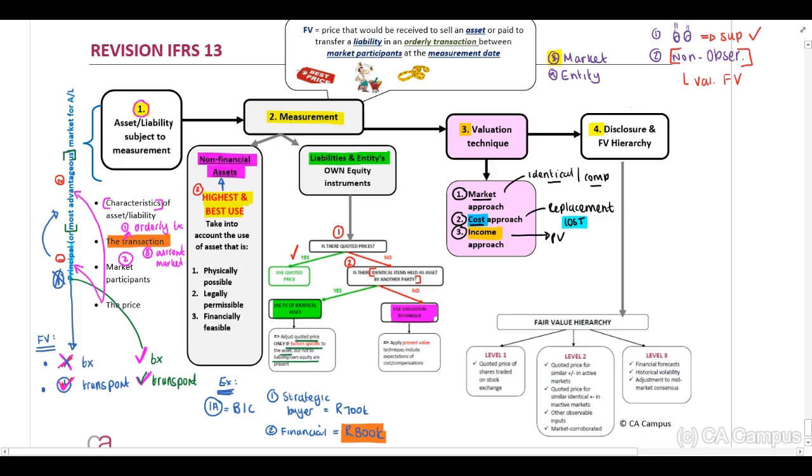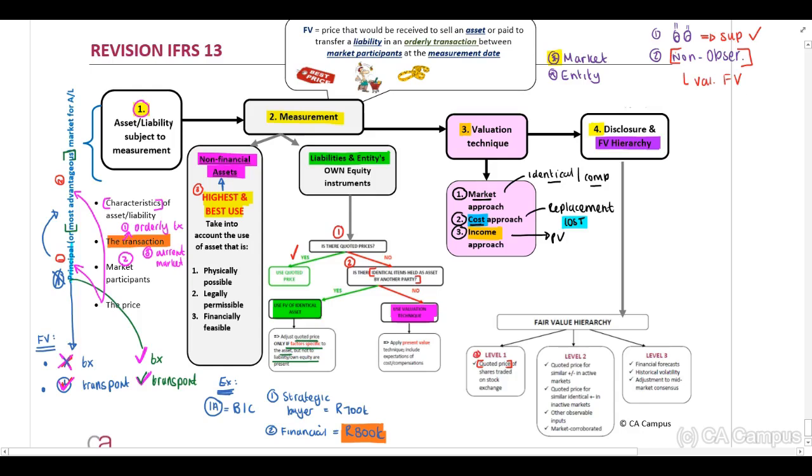And then we need to look at the disclosure and fair value hierarchy. The most important will be the fair value hierarchy. Guys, you need to study this. I can't explain this in detail. This is what the standard indicates to us. If we have a market approach and we have quoted prices on shares, you need to know that this will be a level 1 disclosure.